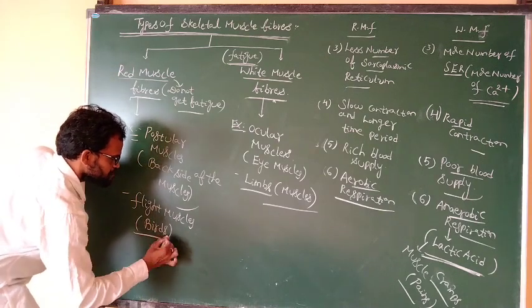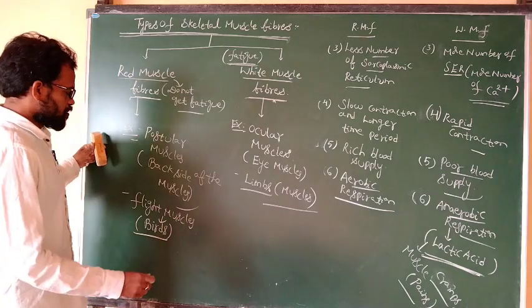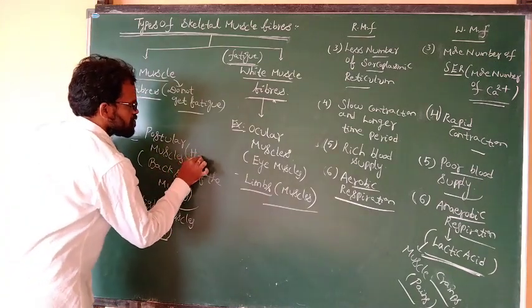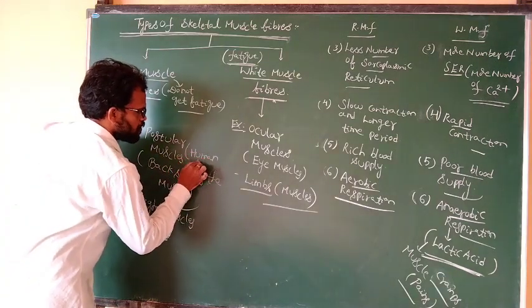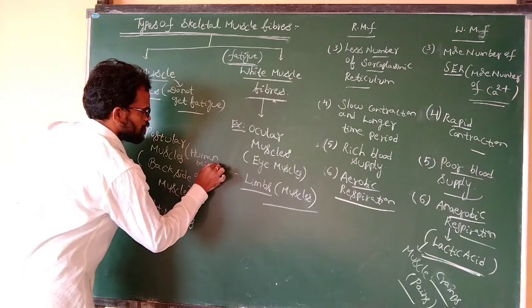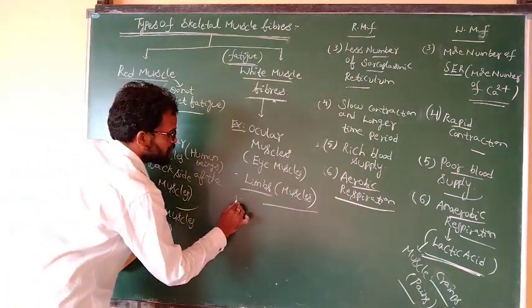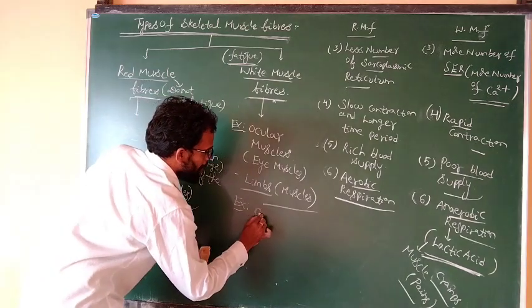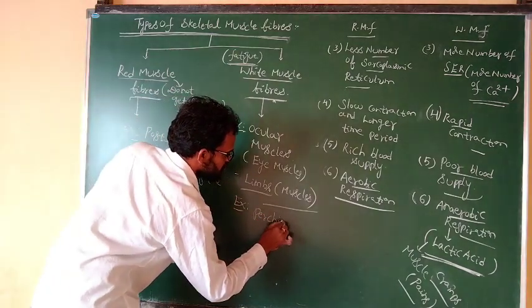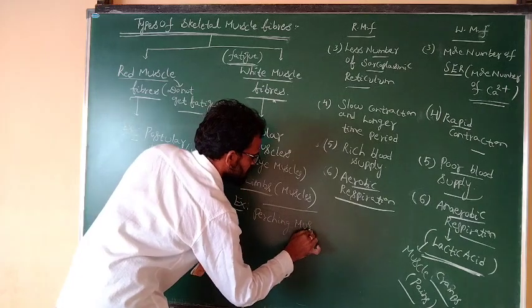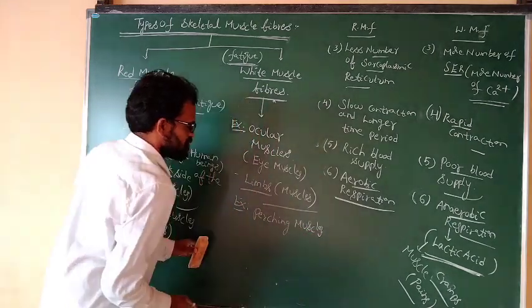The flight muscles present in the birds are an example for this. Another is the perching muscles.